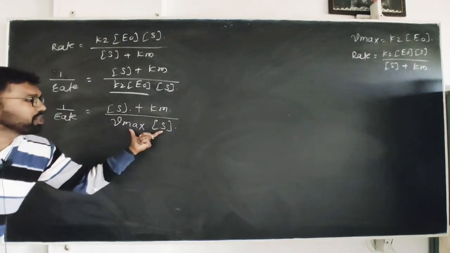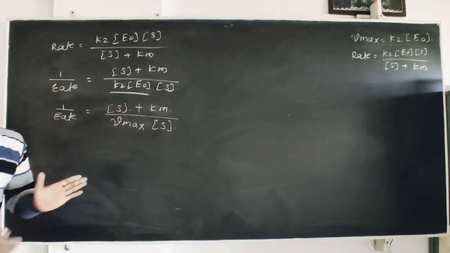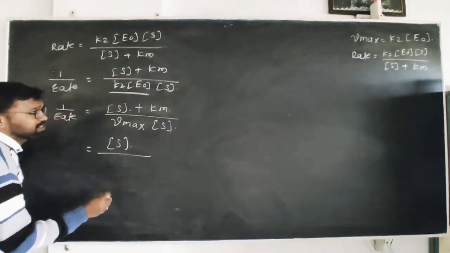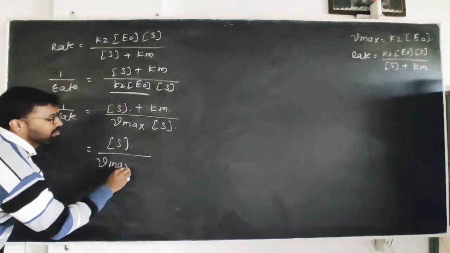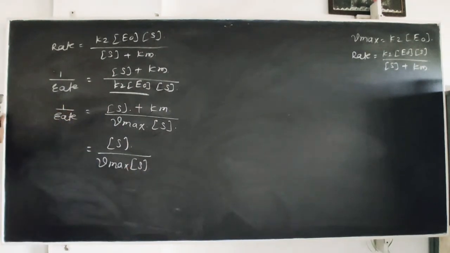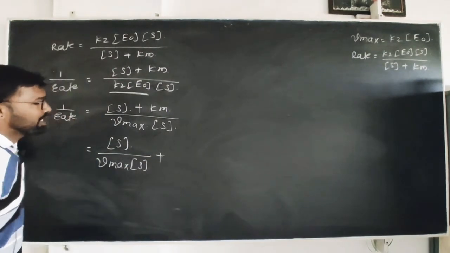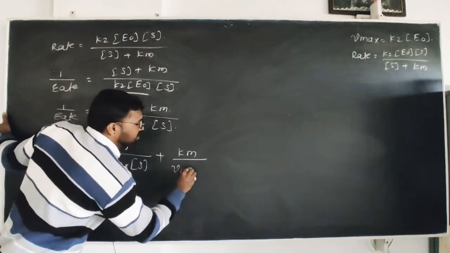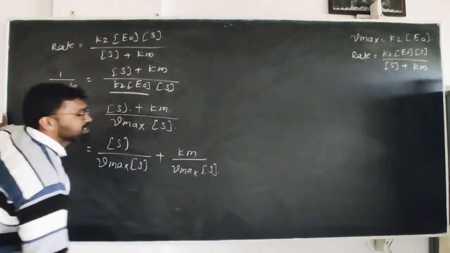Taking the denominator, which is common for these two terms, and dividing by it, you can write concentration of substrate divided by maximum rate, divided by substrate plus Km divided by Vmax into concentration of substrate.